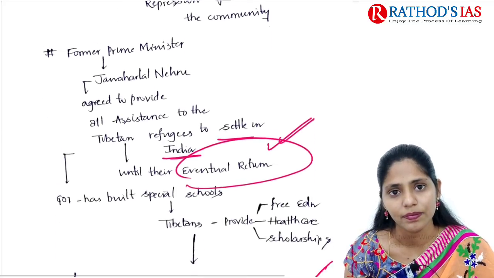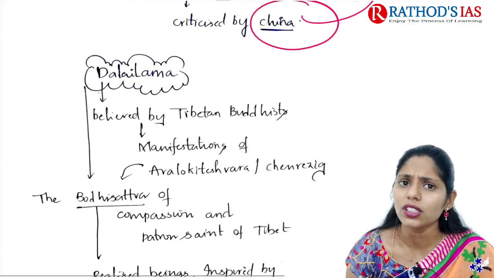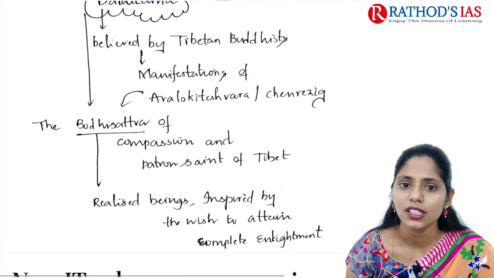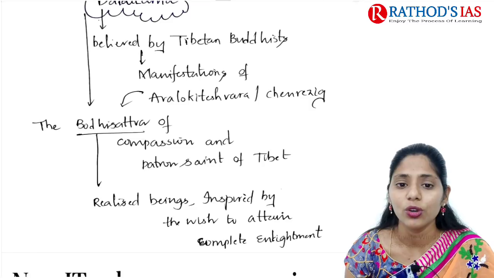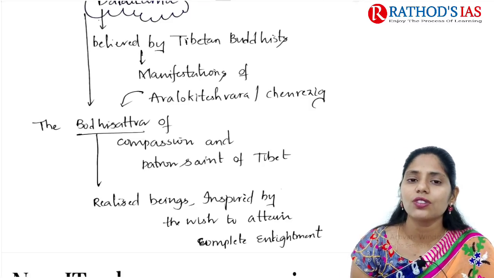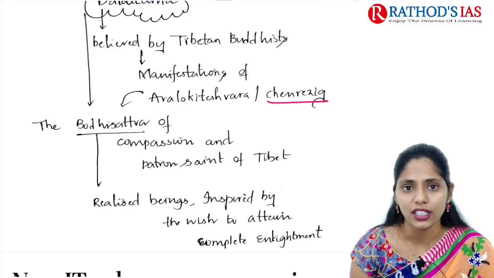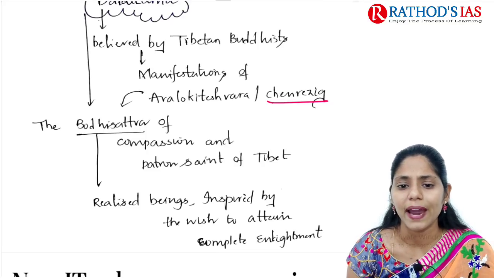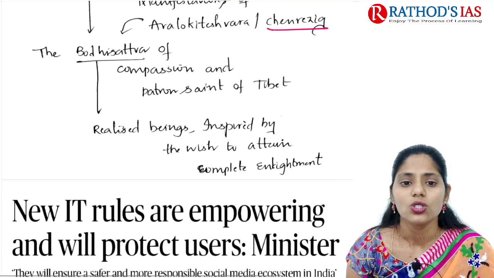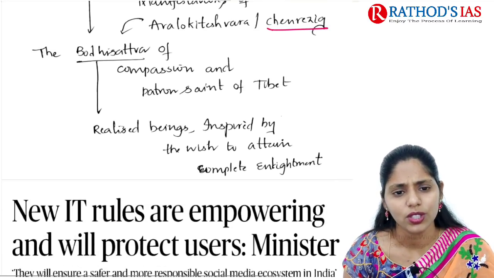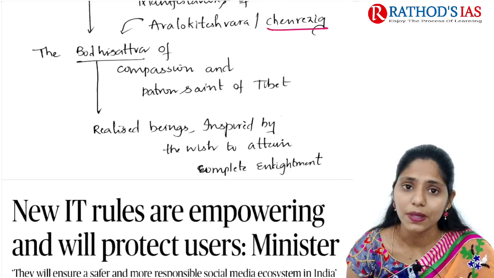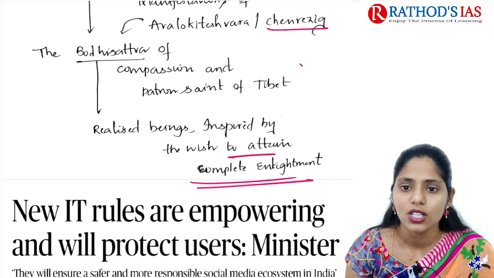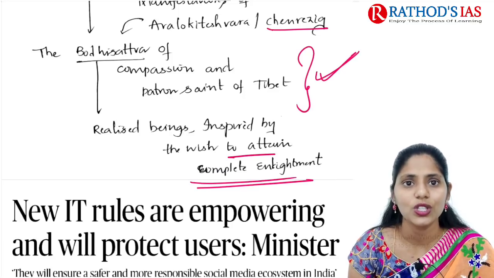And if you're asking who this Dalai Lama is, he is believed by Tibetan Buddhists to be a manifestation of Avalokiteshvara. Avalokiteshvara is also called Chenrezig in Chinese, and he is the Bodhisattva of compassion and patron saint of Tibet. A Bodhisattva is a realized being inspired by the wish to attain complete enlightenment. So these are some important facts that you need to remember.